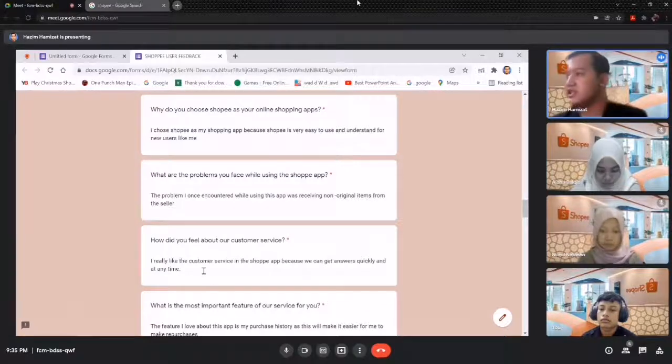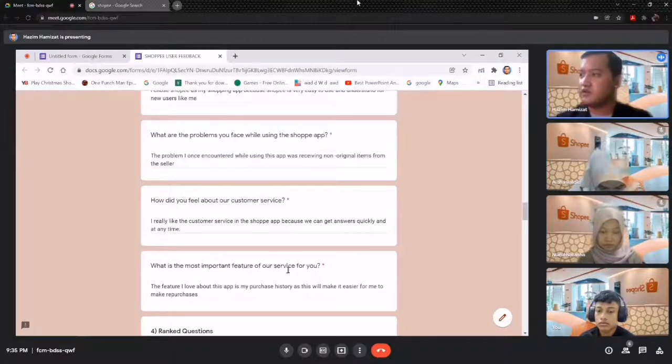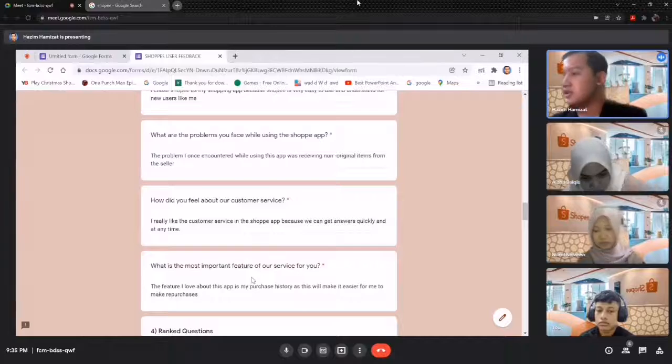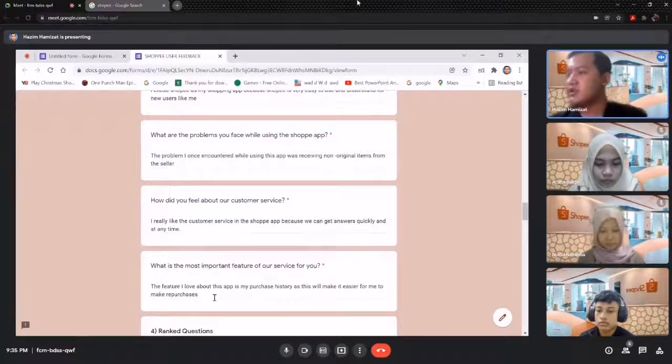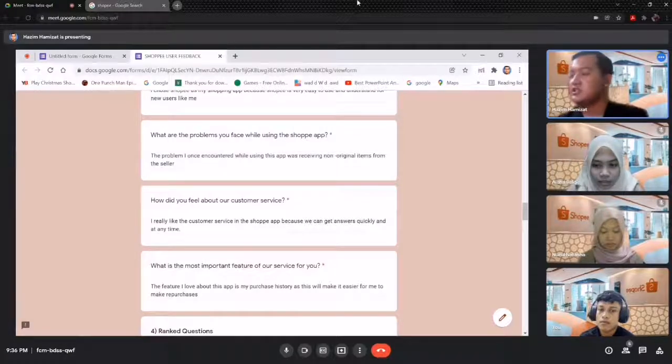And the last one is, what is the most important feature of our service for you? So the respondent says, the feature I love about this app is my purchase history, as this will make it easier for me to make a purchase. So if we have open-ended questions, we can easily know what is the best thing in the Shopee app. So that's all from me.